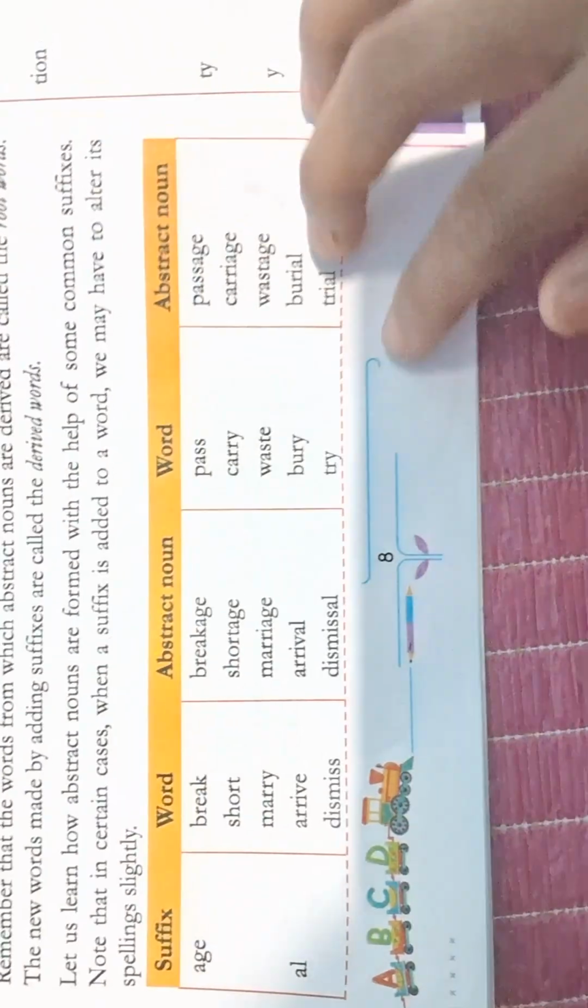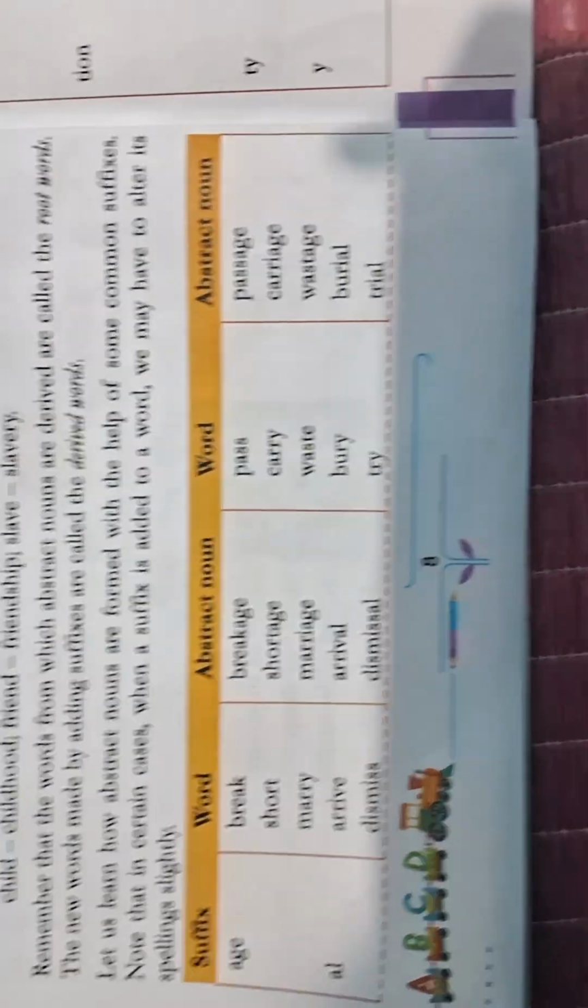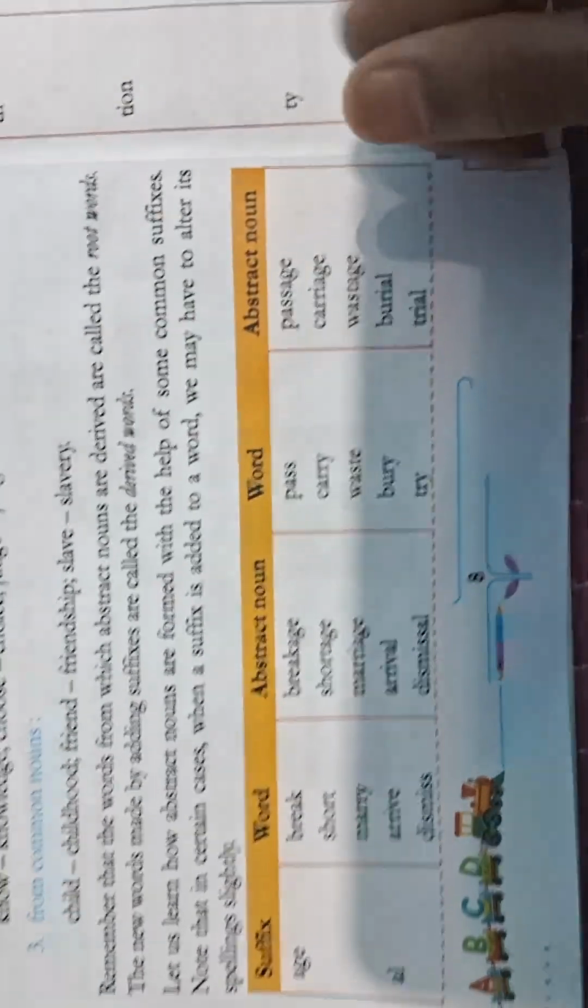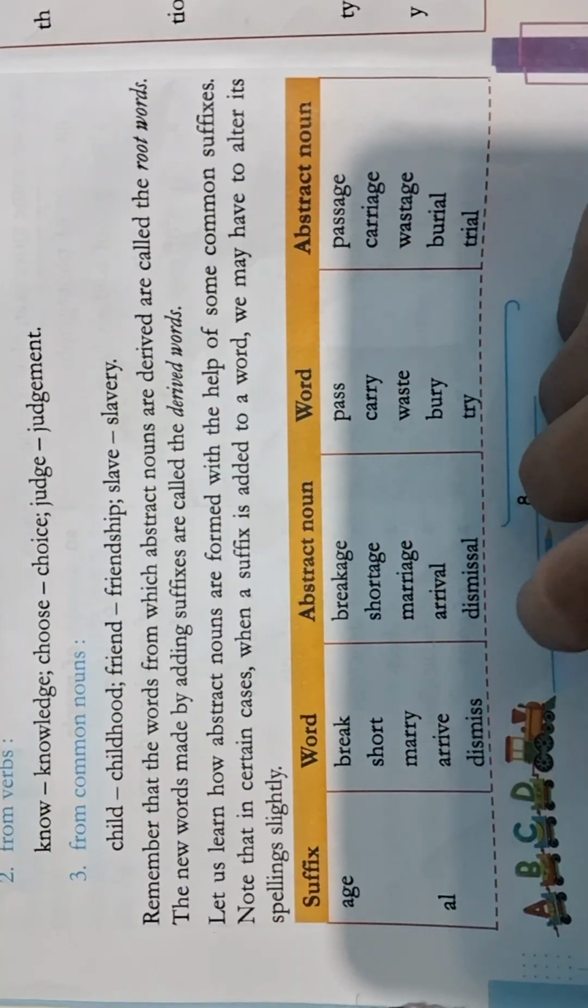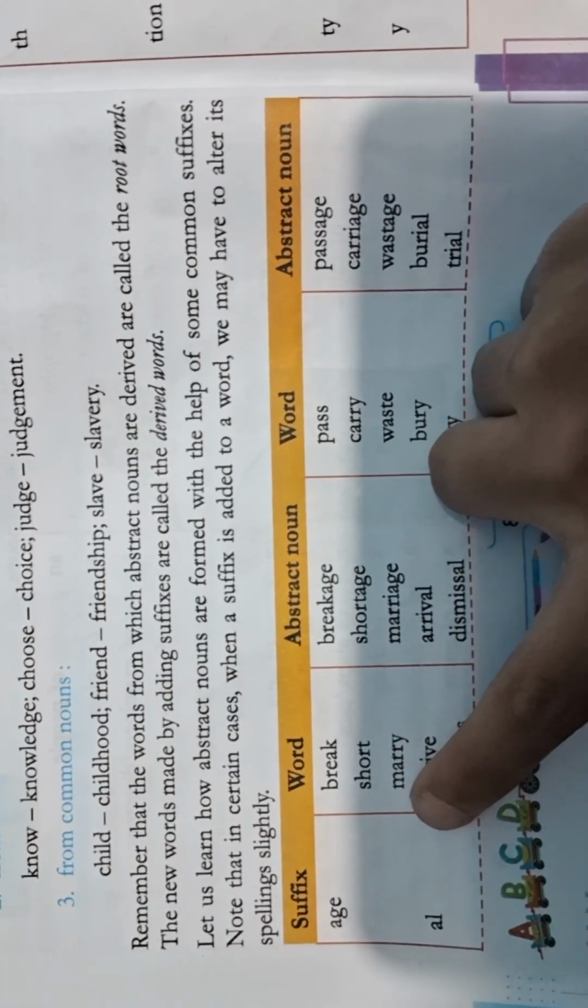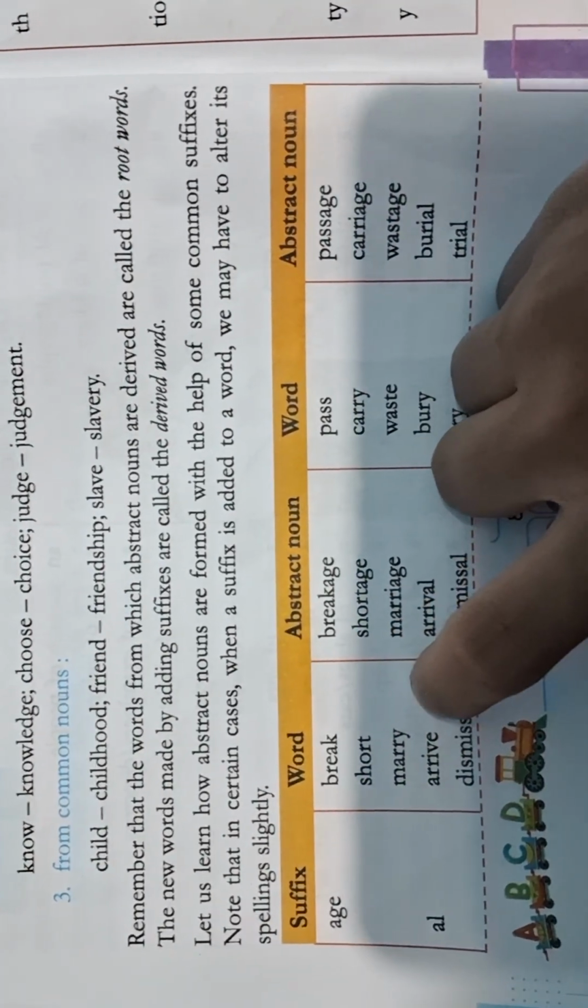So here are some words given in the box. There are suffixes, root words, and abstract nouns. Here are the suffixes and the words, and if you add the suffix to these words, then you get the new word, and the same goes for the rest. And here are some more words.